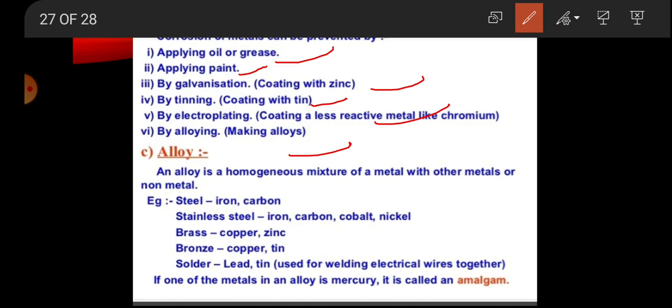What is an alloy? An alloy is a homogeneous mixture of a metal with another metal or non-metal. Steel is a mixture of iron and carbon. Stainless steel is a mixture of iron, carbon, cobalt, and nickel. Brass is copper and zinc. Bronze is copper and tin. Solder is lead and tin, used for welding electrical wires together. If one of the metals in an alloy is mercury, then it is called an amalgam.